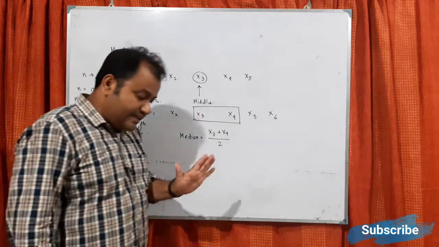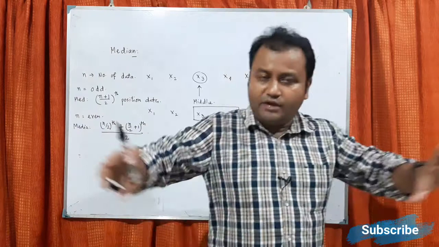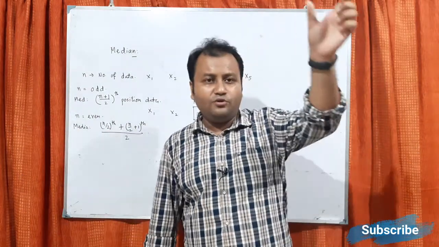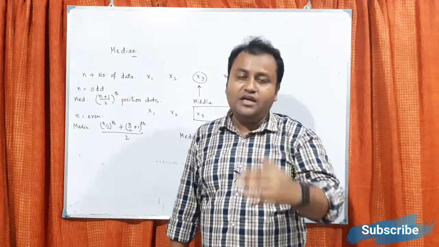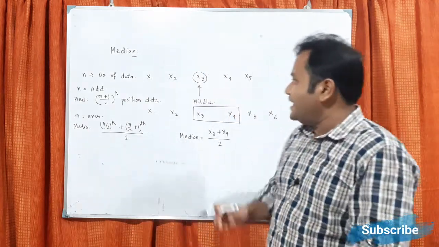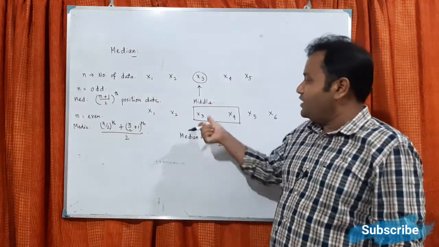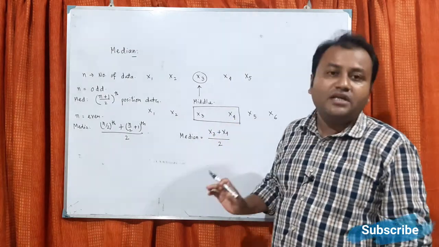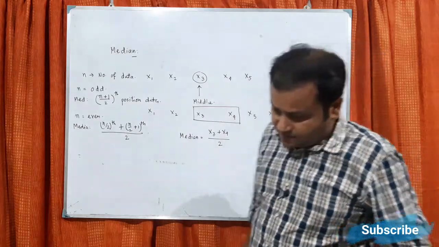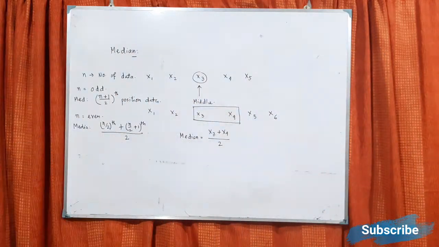So the basic idea of the median is, when some data will be given to you, you have to arrange it in ascending order, then you have to find the middle one. If it is odd, you are getting a single term. If it is even, you are getting 2 terms. You have to take the average of them. That will be the median. So that is a very simple case. Let us go for one example.